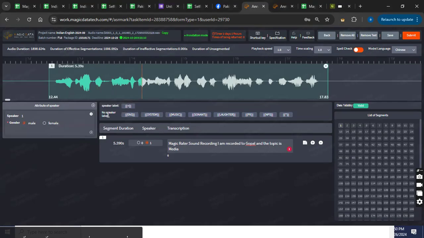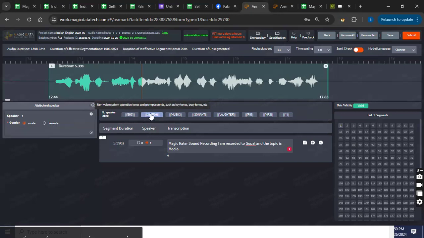We are going to use these 6 tags, 1, 2, 3, 4, 5, 6, and I'll explain what these tags mean. ENS is ambient noise, any type of noise, car honking or dog barking, door knocking, any kind of sound that you hear in a segment. You're going to select this tag.